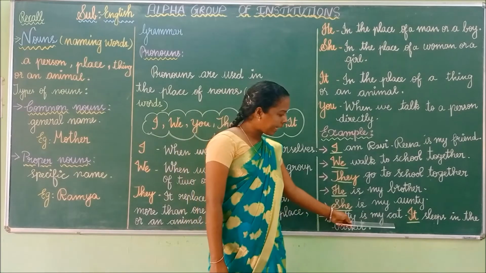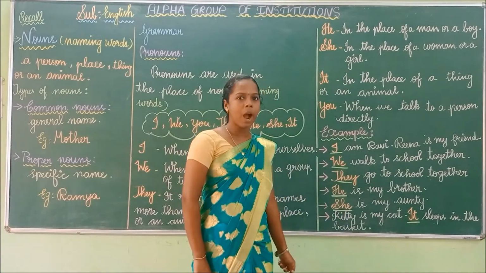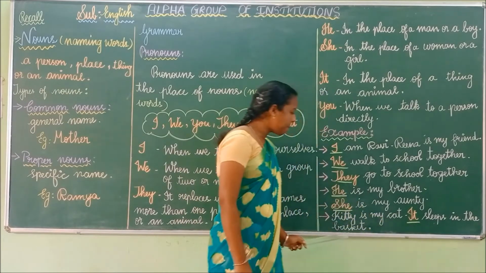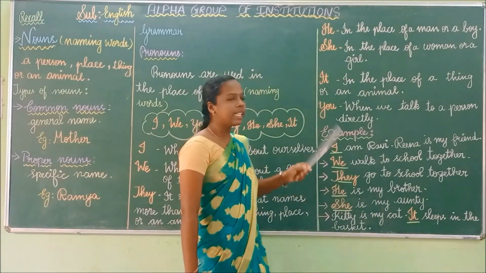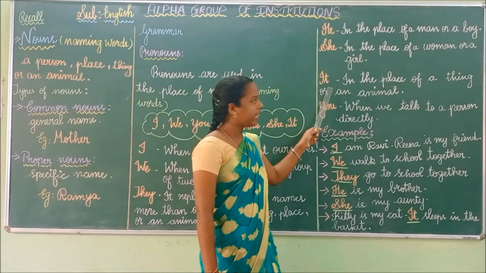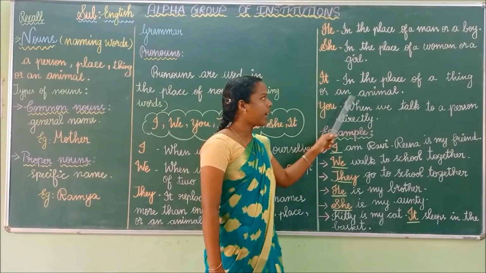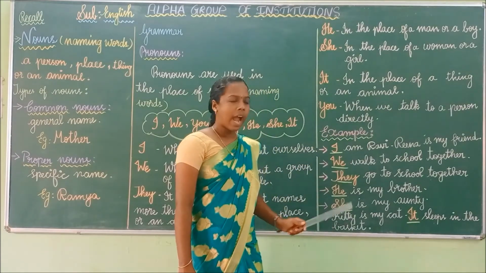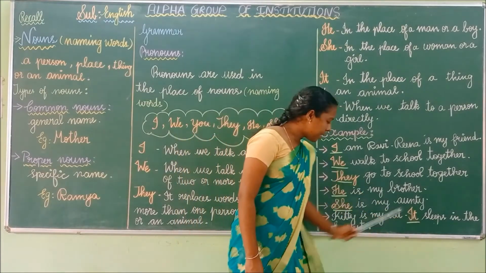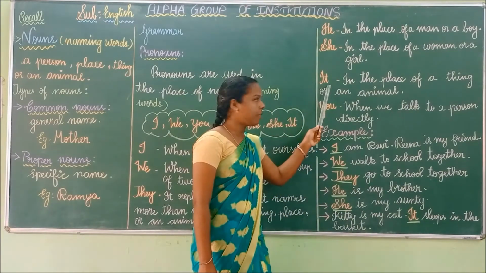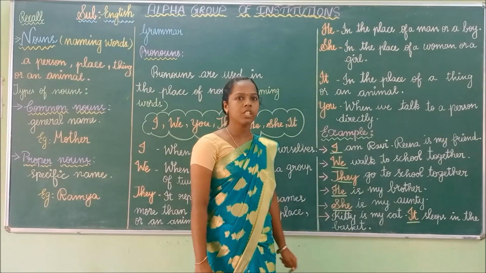Kitty is my cat. Here I am talking about an animal. It sleeps in the basket. So for things and animals, we have to use it. We have to use it in the place of a thing or an animal. So here I am talking about a cat. It sleeps in the basket. So for an animal, we have to use it. Have you understood, children?